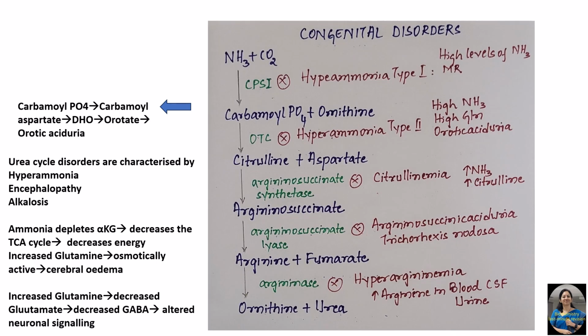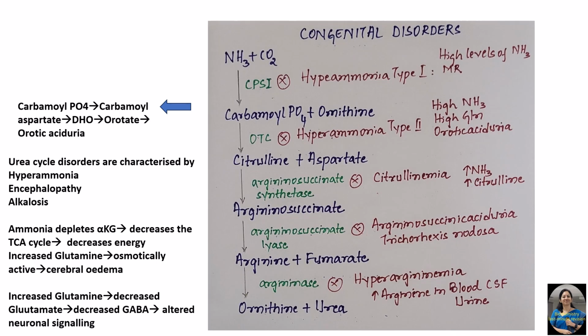The next disorder is citrullinemia, due to deficiency of argininosuccinic acid synthetase enzyme. This also is characterized by increased ammonia and increased citrulline. The first three enzyme deficiencies are usually characterized by hyperammonemia, encephalopathy and alkalosis. Now this hyperammonemia is very dangerous because it depletes the alpha ketoglutarate, so this is not available for